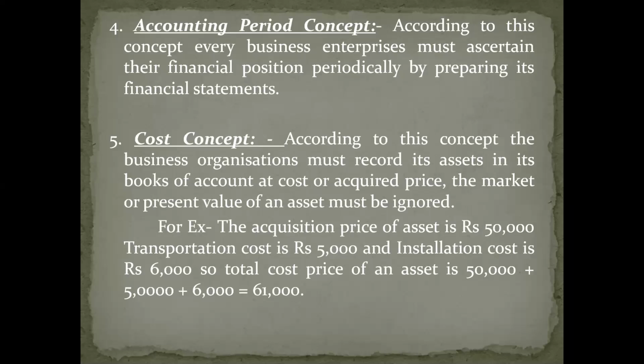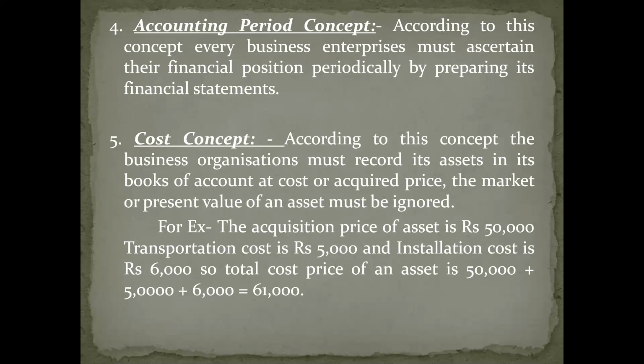For example, in the year 2018, we purchased an asset by paying 20 lakh rupees. That 20 lakh rupees is what? It is cost price. Now, today, the value of the same asset is worth rupees 25 lakh.